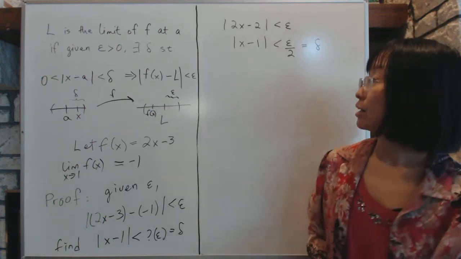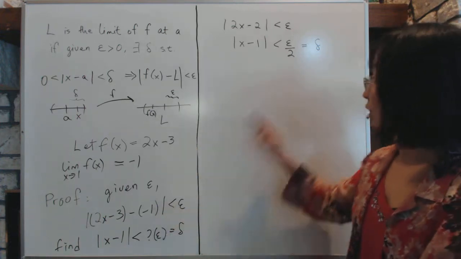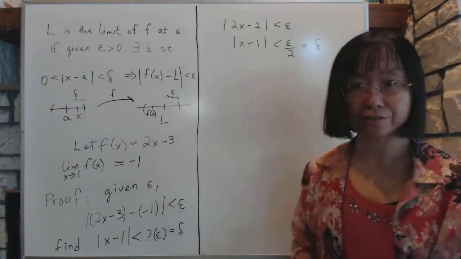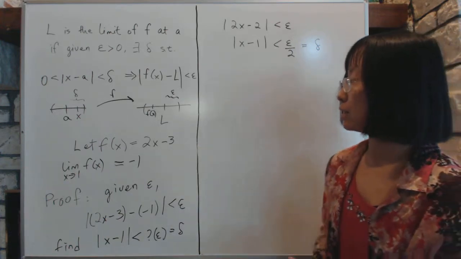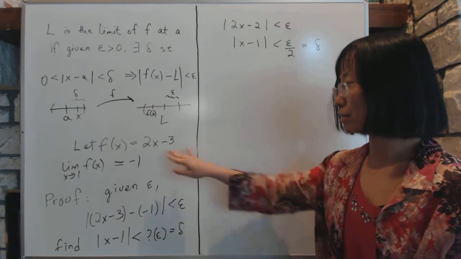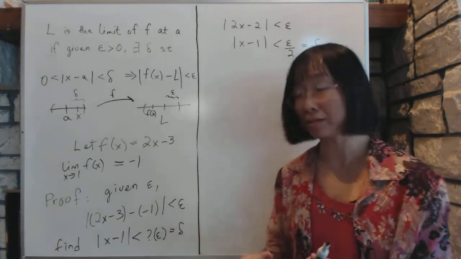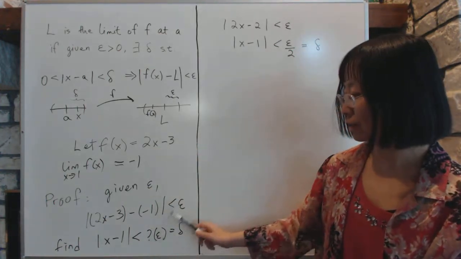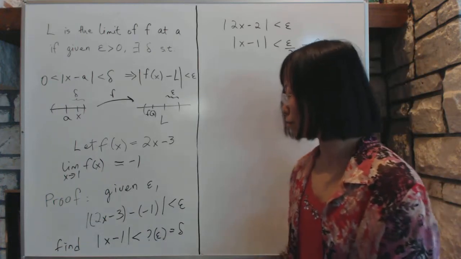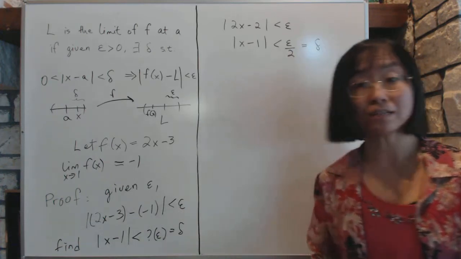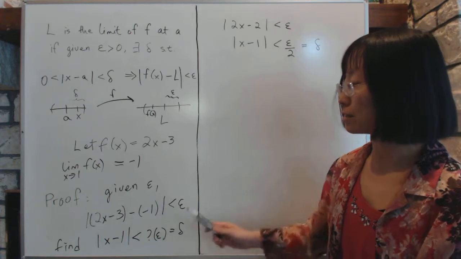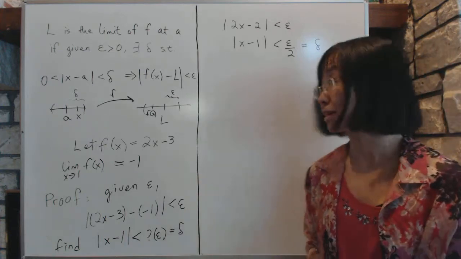In the next section, we're going to do more examples of this kind of proof. This kind of proof is very, very difficult most of the time because it's not obvious how you might go about it, because the function in here can be really, really weird, and you have to come up with some kind of inequality. A lot of students will find this difficult, but if you do find it difficult, don't be discouraged, because this is actually the hardest part of calculus.